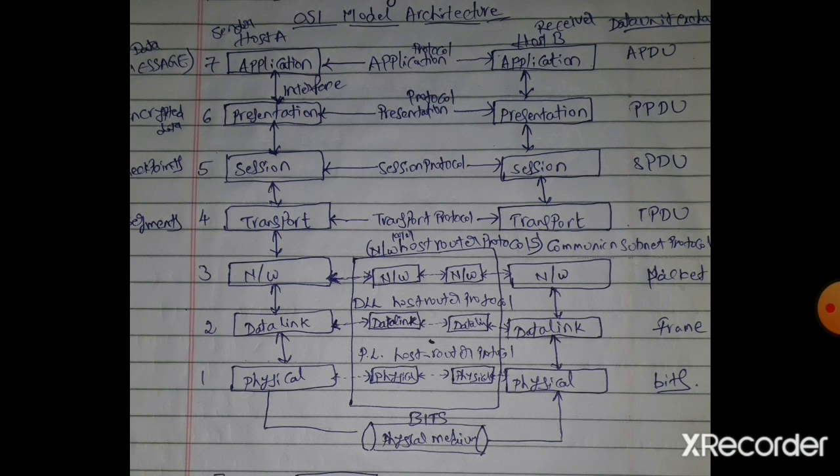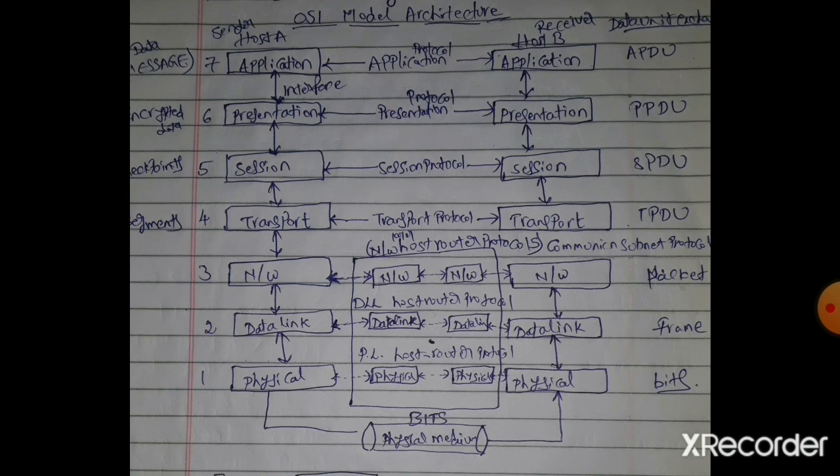Next, the fourth one is the transport layer. The basic function of the transport layer is to accept data from above, split it into smaller units if need be, and pass these to the network layer, and ensure that all the pieces arrive correctly at the other end, that is, at the receiver side.